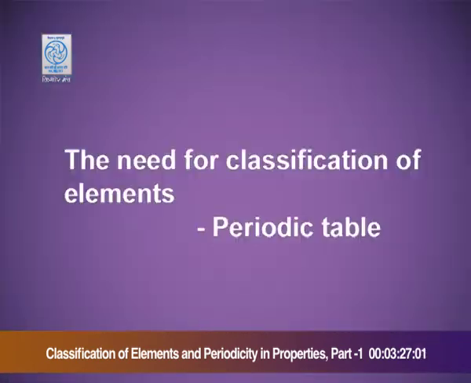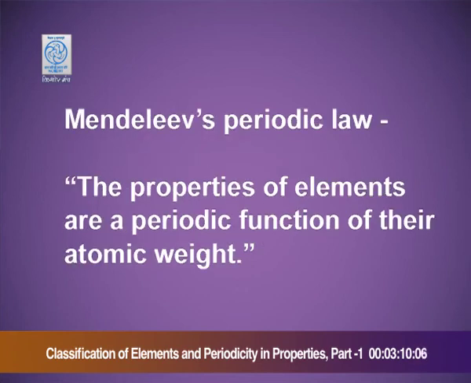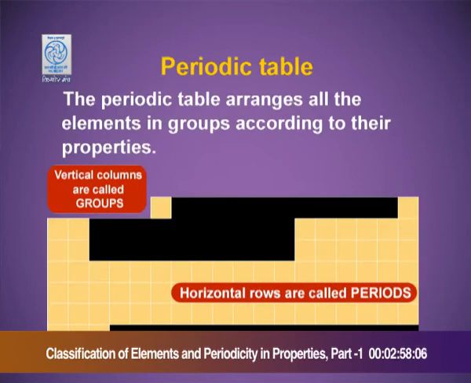Now let me give you a quick recapitulation of the periodic table. The need for the classification of elements led to the formation of the modern day periodic table. The earlier attempts were based on atomic weights, Dobereiner's triads and Newlands' law of octaves. The remarkable attempt was by Mendeleev, who gave the Mendeleev periodic law: the properties of the elements are a periodic function of their atomic weight. This is the Mendeleev periodic table.